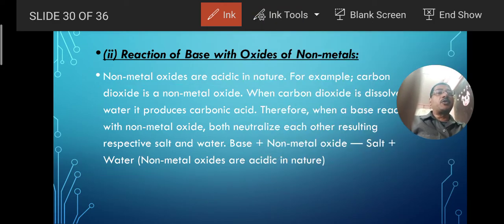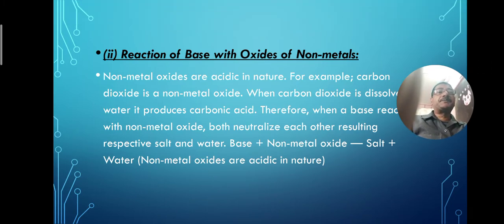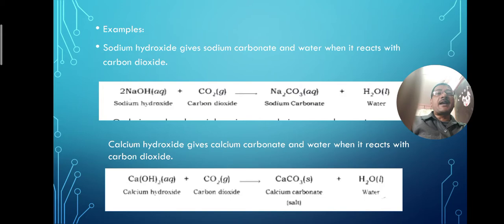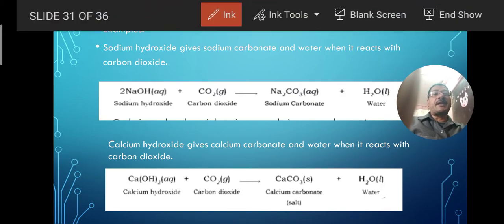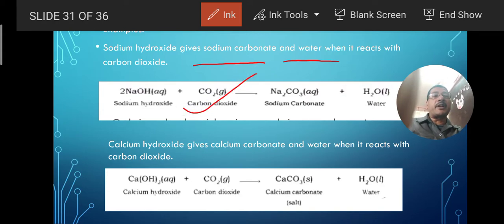Now let us move to another property, example. Let me see. Here what is given? Examples are given. Sodium hydroxide gives sodium carbonate and water when it reacts with carbon dioxide gas, because here carbon dioxide is a non-metallic oxide and sodium hydroxide is a base.